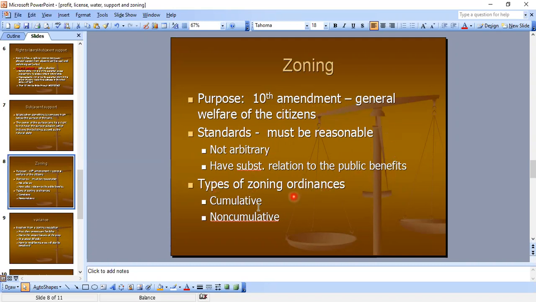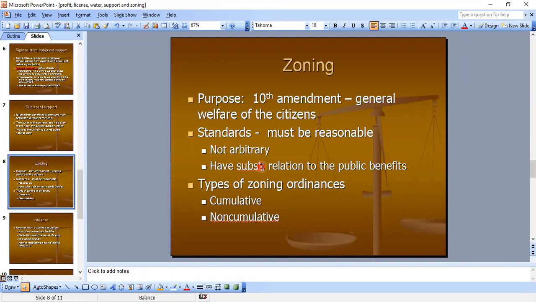Types of zoning ordinances, there's cumulative and non-cumulative ordinances. You want to talk about those? Non-cumulative and cumulative. So cumulative, that means, let's do the non-cumulative. We do have to get the definition for that one.